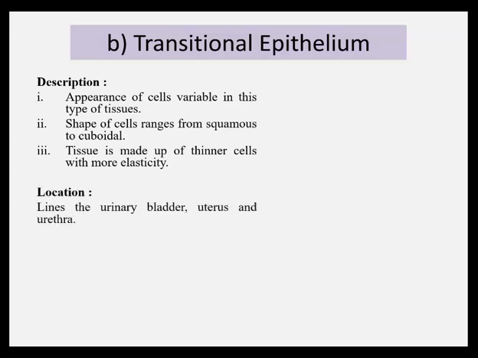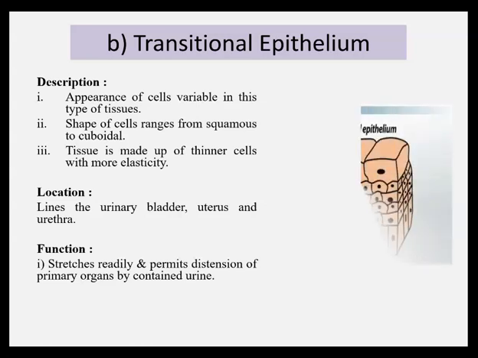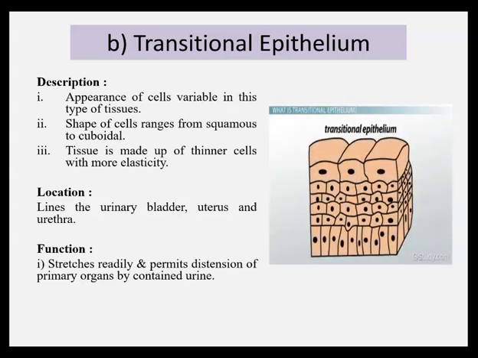This transitional epithelium lines the urinary bladder, uterus and urethra. Functions: it stretches readily and permits distension of organs by contained urine. So this is the transitional epithelium.